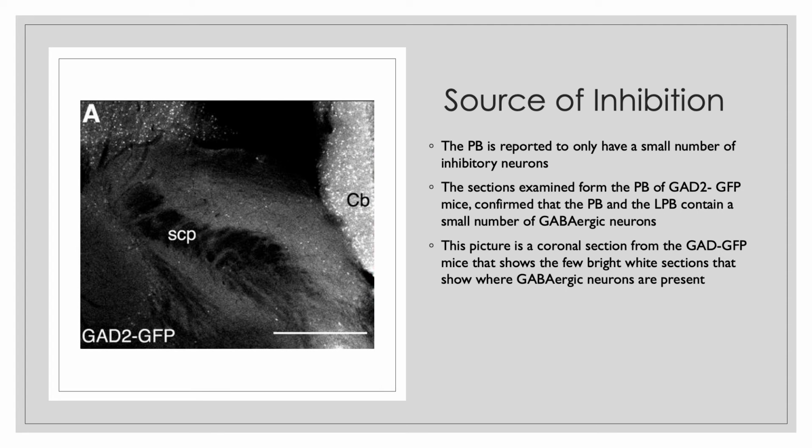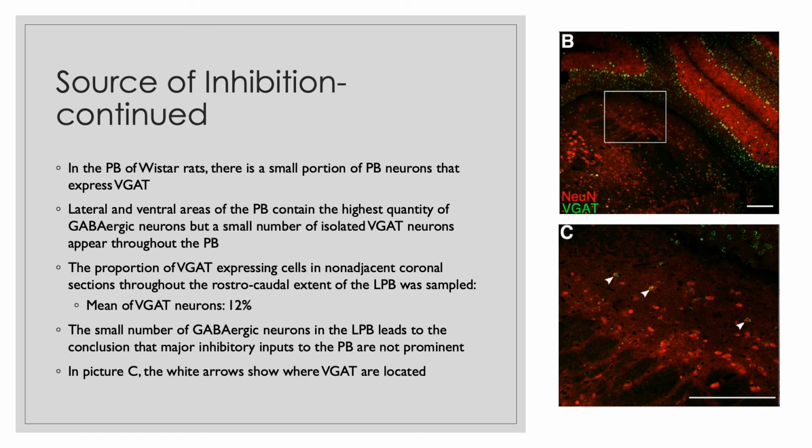So to find the source of inhibition, the PB is reported to only have a small number of inhibitory neurons. To do this, we took a picture of the coronal section of the mice, and as you can see, there are very few bright white spots in the center of the picture compared to the outside. So continuing from the last slide, there's a small number of PB neurons that express VGAT, and as you can see in the bottom right picture, these white arrows are showing just where those VGAT neurons are located.